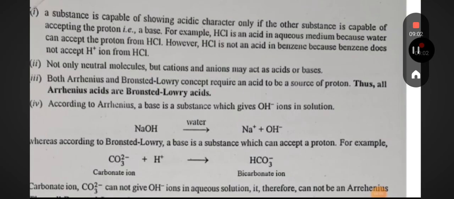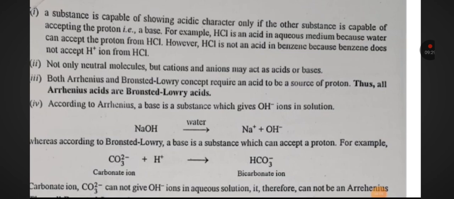A substance is capable of showing acidic character only if the other substance is capable of accepting the proton, that is a base. For example, HCl is an acid in aqueous medium because water can accept the proton from HCl. HCl is not an acid in benzene because benzene does not accept a proton from HCl. Not only neutral molecules but cations and anions may act as acid or bases.